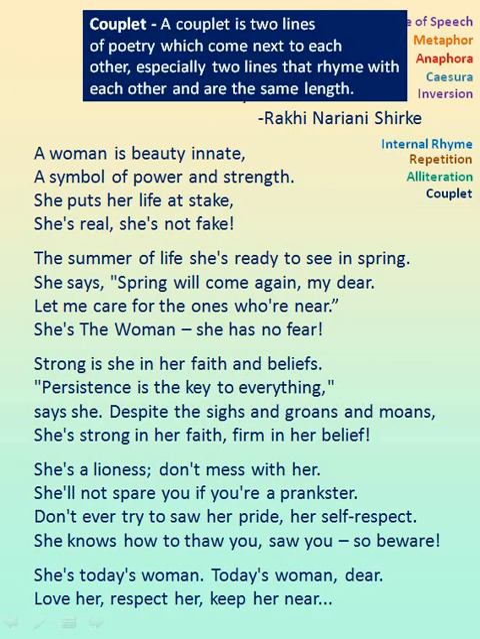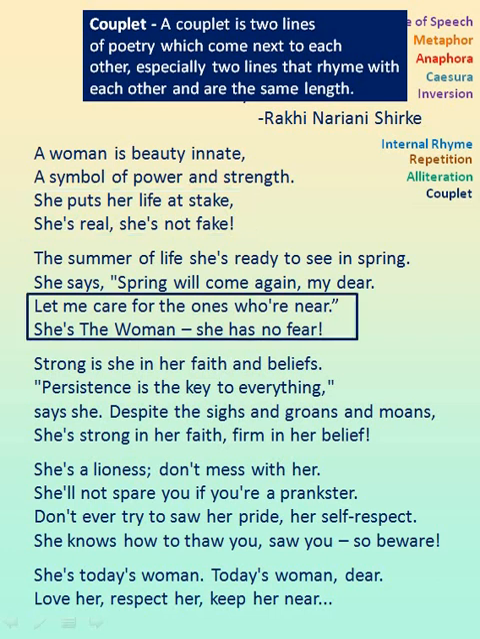Let us see the next figure of speech, couplet. A couplet is two lines of poetry which come next to each other, especially two lines that rhyme with each other and are the same length. This you can read along with your rhyme scheme. In the first stanza, you have seen the rhyme scheme of A, B, C, C. Here at the end of these lines, they have the rhyming words stake and fake. Hence, these two lines are a couplet.